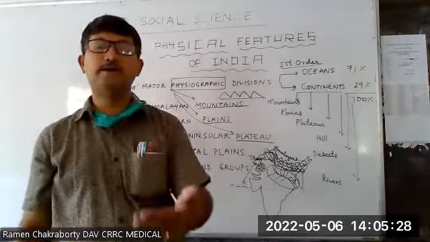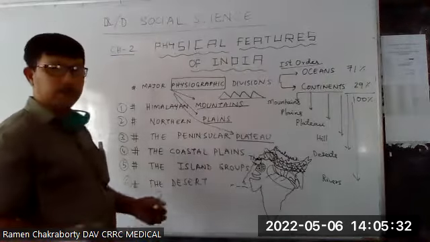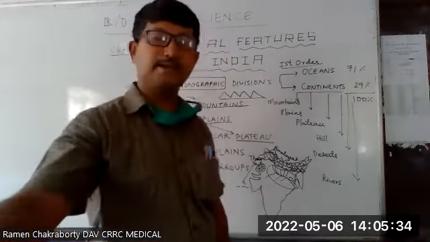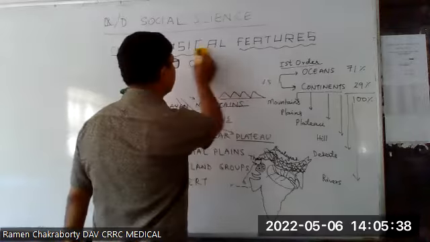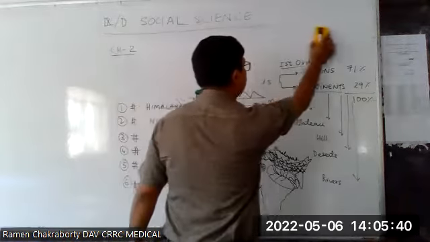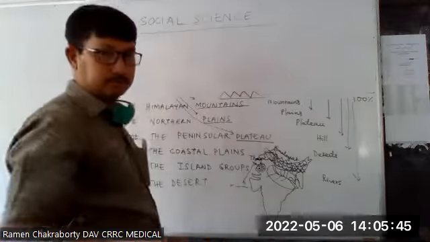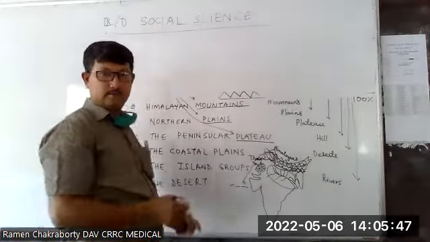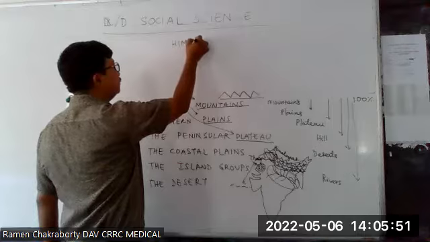Some of you have already told three parallel ranges. Can anyone tell me further about the parallel ranges? Anyone who can tell me about the parallel ranges of the Himalayas? Sir, Himadri, Himachal, and Shivaliks. Very good.